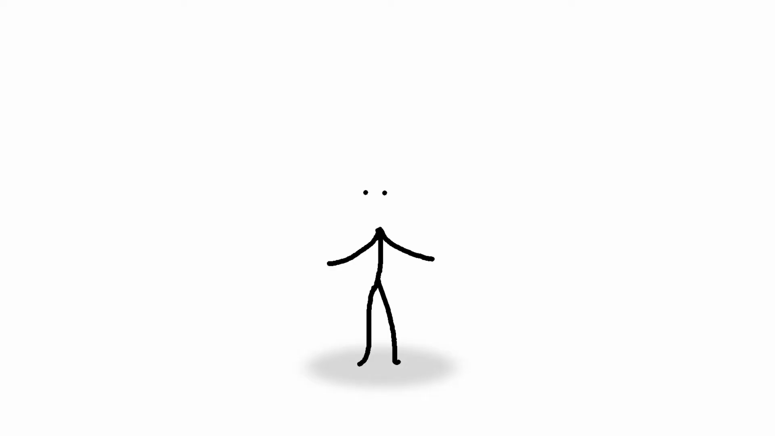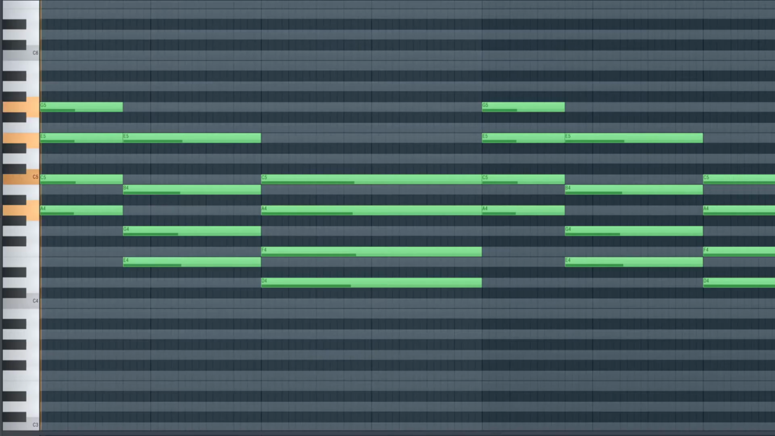Now your chord progression should have gone from sounding like this, to this.